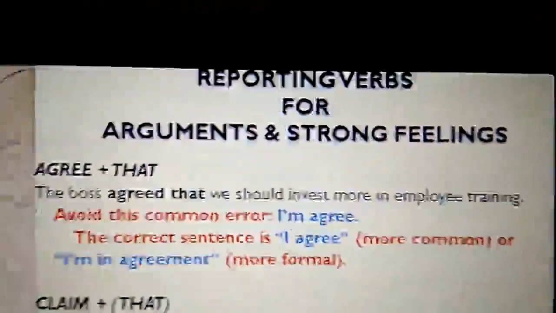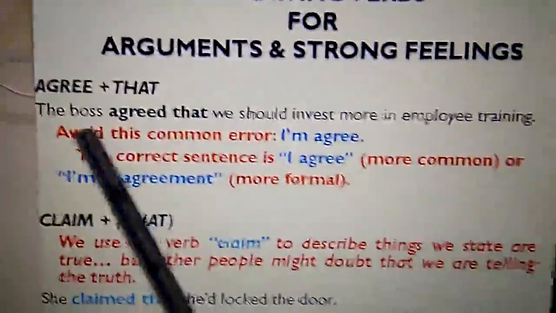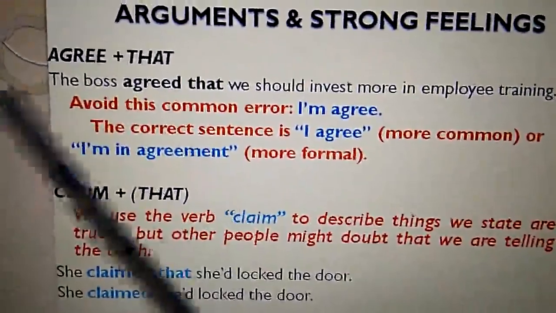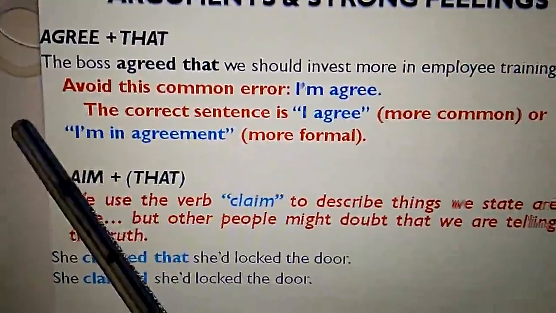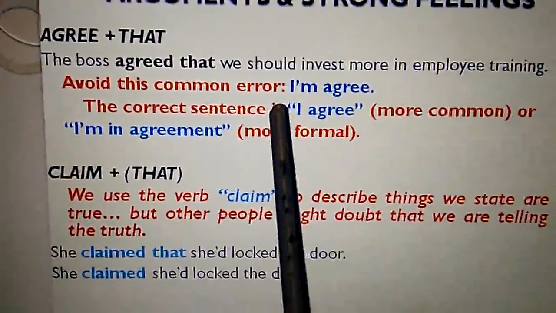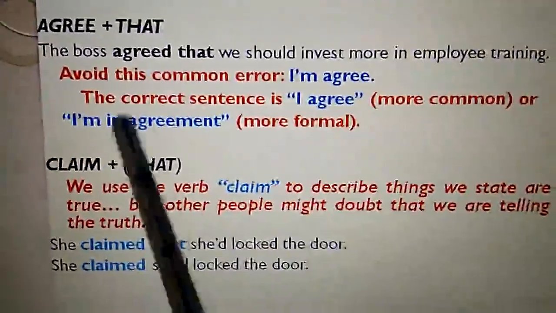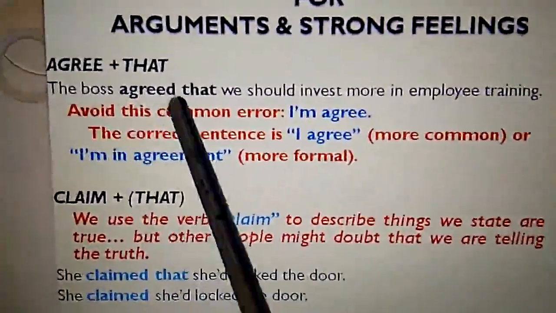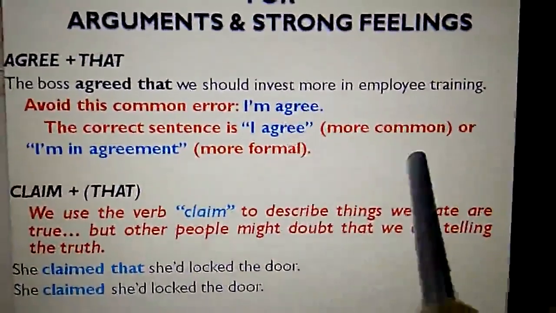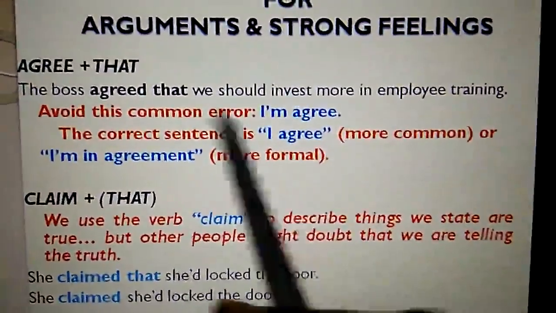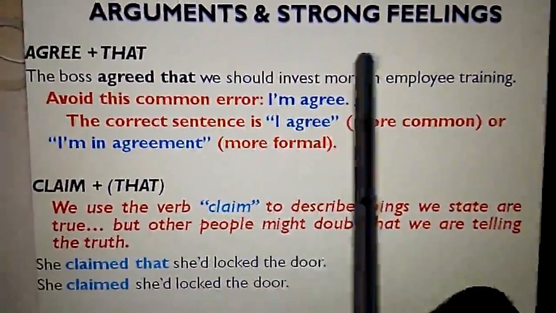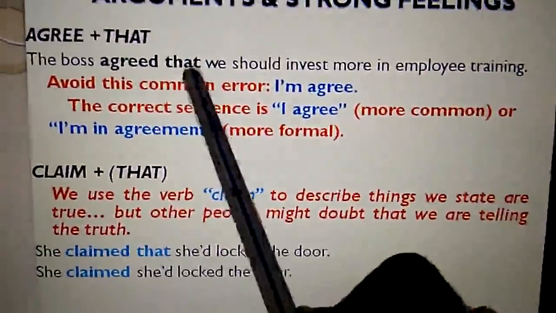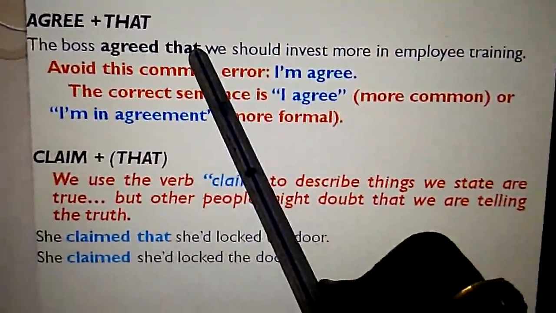Other reporting verbs which we use to report arguments and strong feelings are agree. Agree that. Usually we use agree with the subject of the sentence: I agree or I am in agreement. These are the two ways that we convey it. See in the example, the boss agreed that we should invest more in employee training. Immediately after this reporting verb, we got that. The boss agreed that.